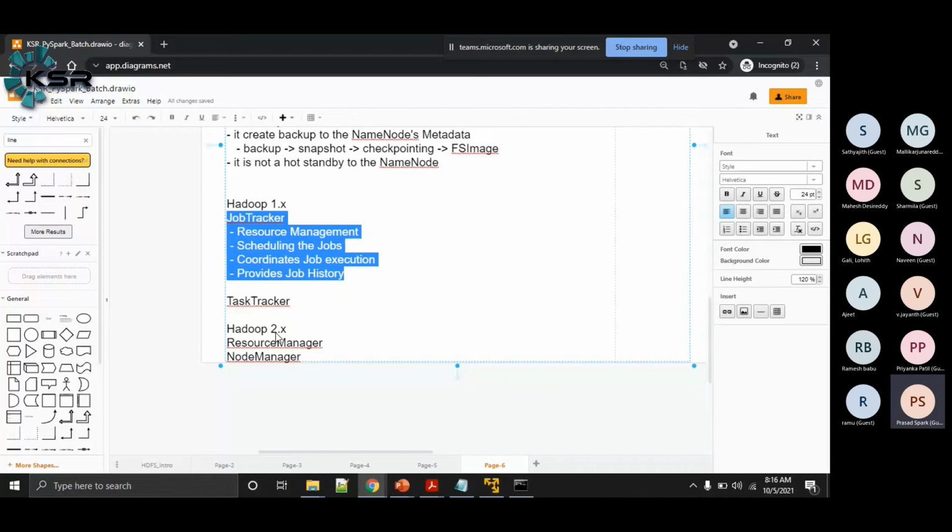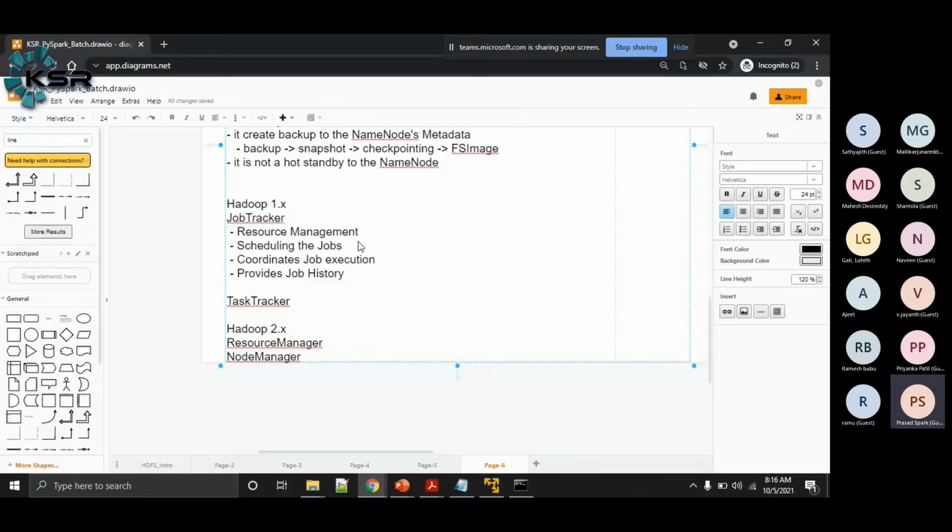So in Hadoop 2.x, what they have done is they have divided the work of the job tracker, right? So now resource management and scheduling the jobs, these two things will be done by the resource manager. So the resource manager will perform the resource management and the job scheduling. And they have created a separate service called the job history server.